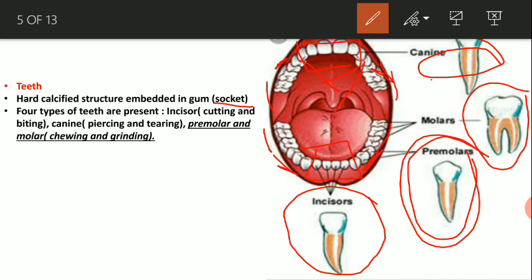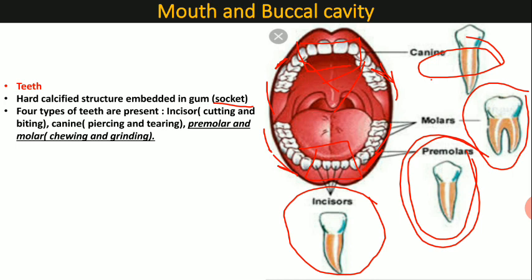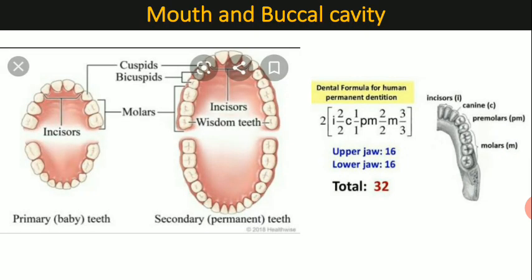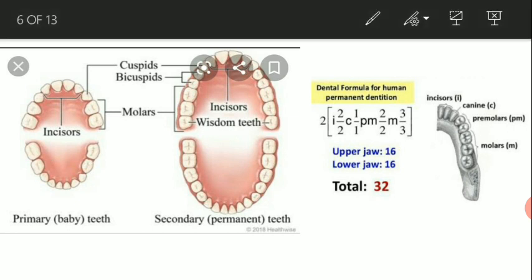Now premolar and molar are important for chewing and grinding of the food material. Now see here, that is the dental formula or the arrangement of the teeth in the buccal cavity. There are 2 types of teeth present in humans. First one is the temporary teeth or the milk teeth, that means after a certain age it's shed, and the next one is the permanent teeth. It remains up to the death.